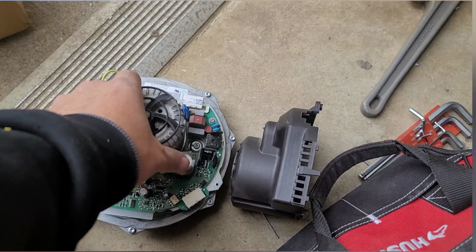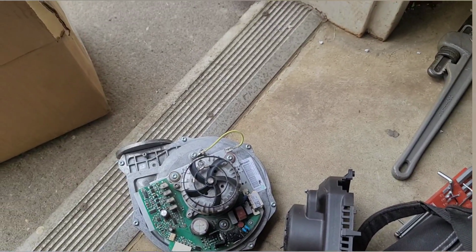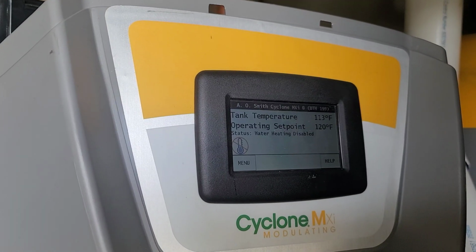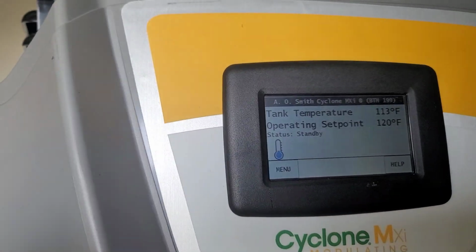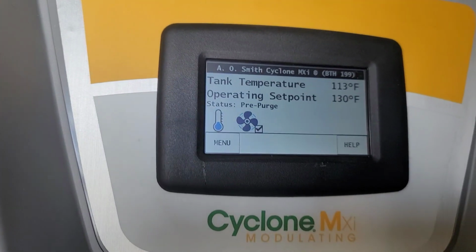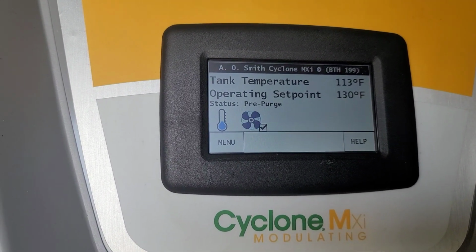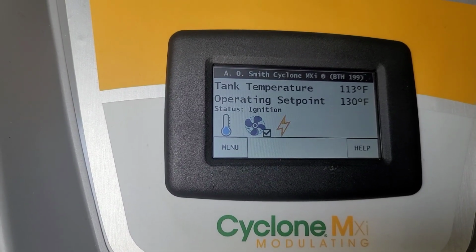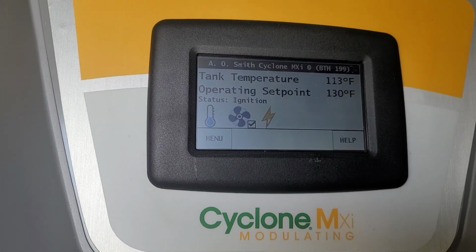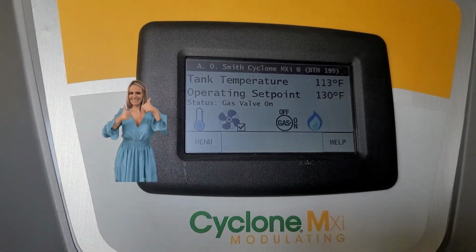Anything could go bad, especially these capacitors, resistors, transistors, chips, so many minor components. Okay, so it's working.